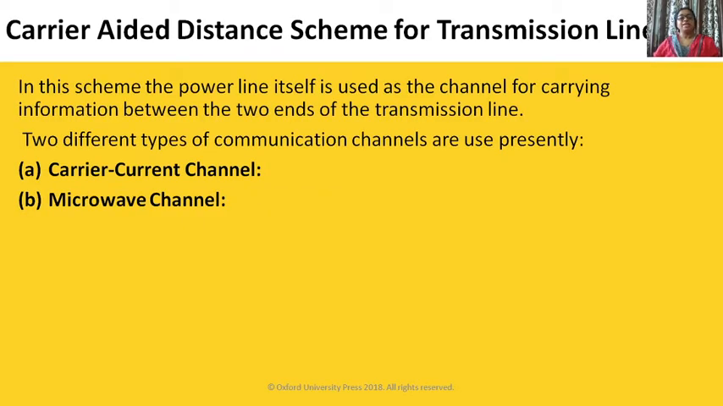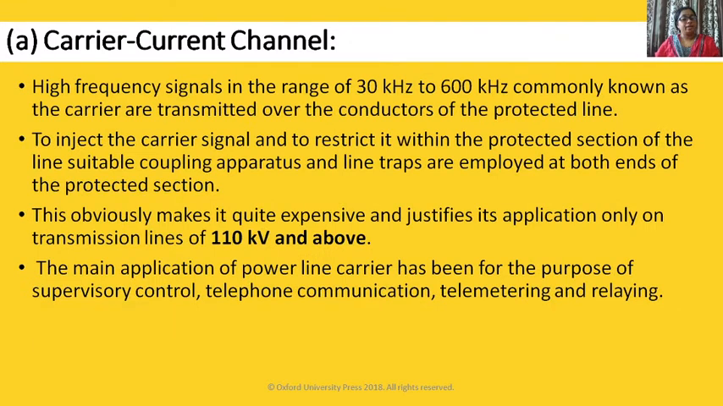In this scheme, the power line itself is used as channel for carrying information between the two ends of the transmission line. Two different types of communication channels are used presently: carrier current channel and microwave channel. In carrier current channel, high frequency in the range of 30 kHz to 60 kHz, commonly known as carrier, is transmitted over the conductors of the protected line. The scheme is generally used for 100 kV and above. The application of power line has been for the purpose of supervisory control, telephone communication, telemetering and relaying.